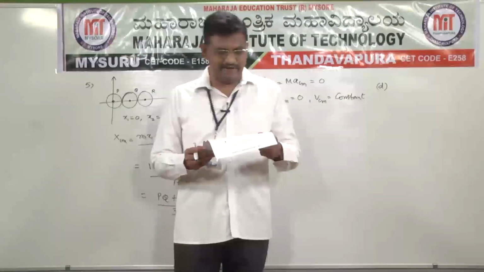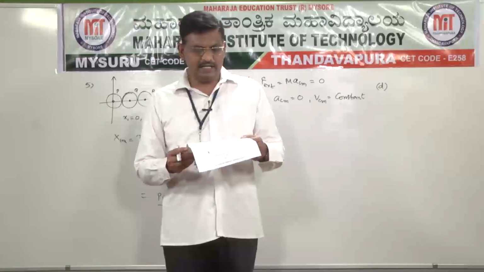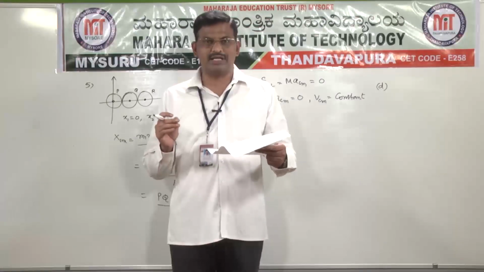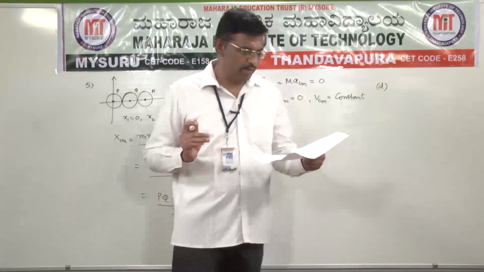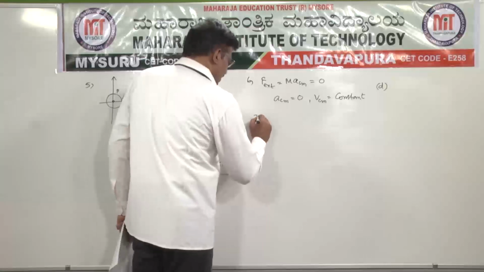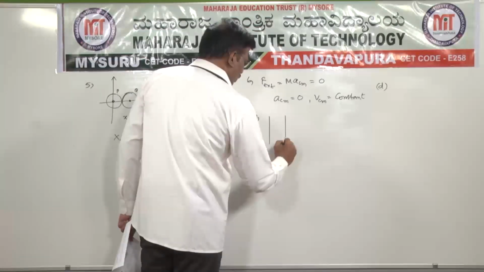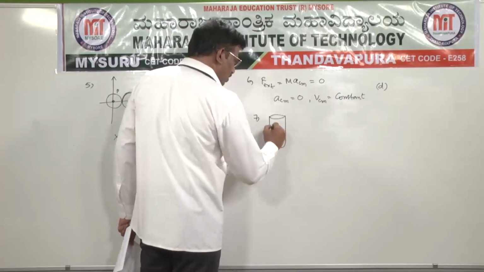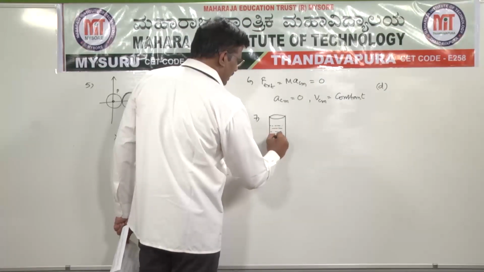Next, question number 7. A cylinder is completely filled with water. If 1/4 of the volume of water leaks out, its center of mass... It is simple, it is also explained. When the water in a cylindrical container leaks out slowly, the level of water is going to decrease.